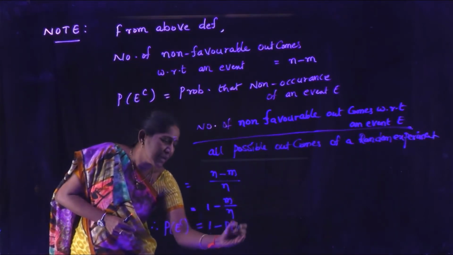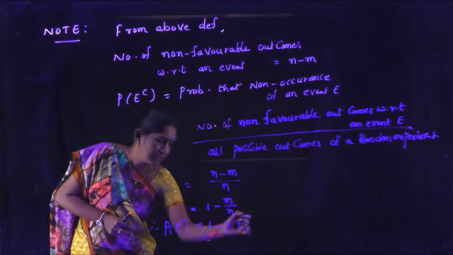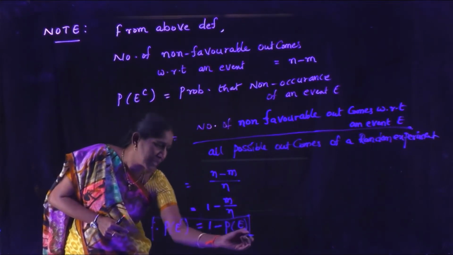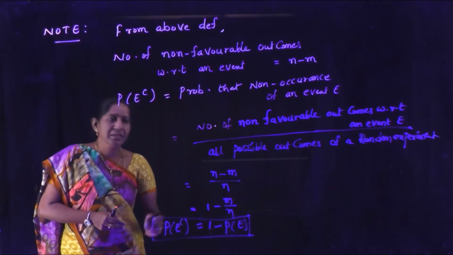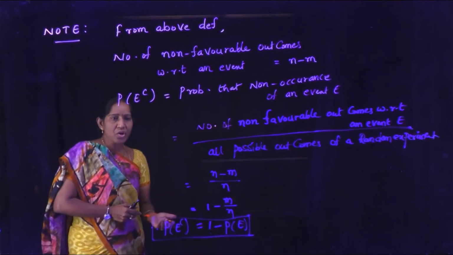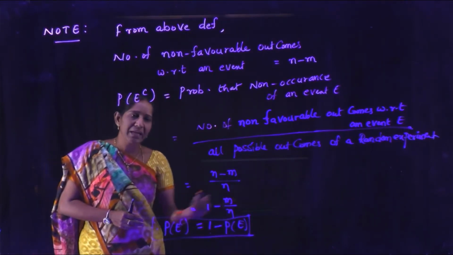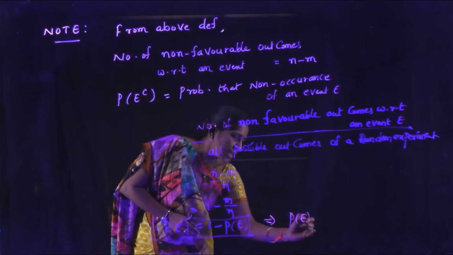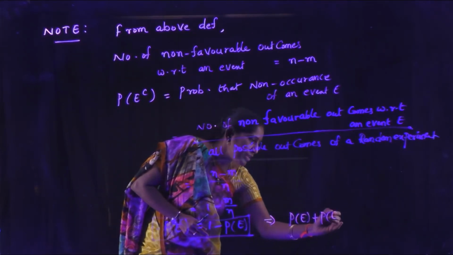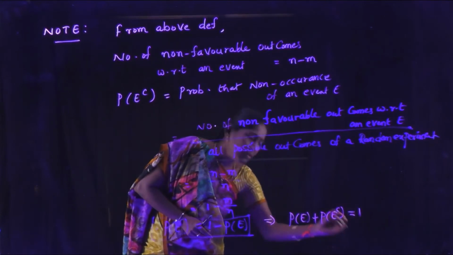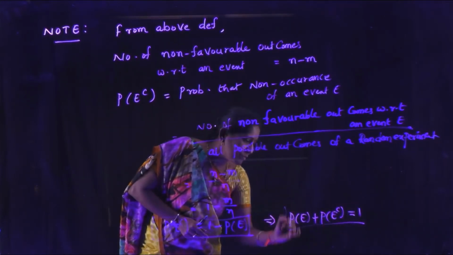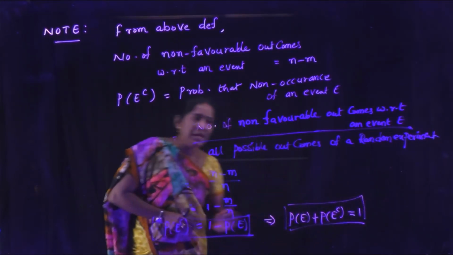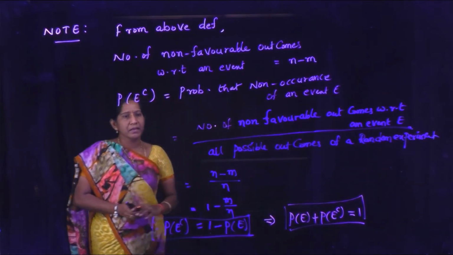From the definition, m by n is P of E. Therefore, P of E complement is 1 minus P of E, that is nothing but P of E plus P of E complement equal to 1. This is the most important formula in this: P of E plus P of E complement equal to 1.